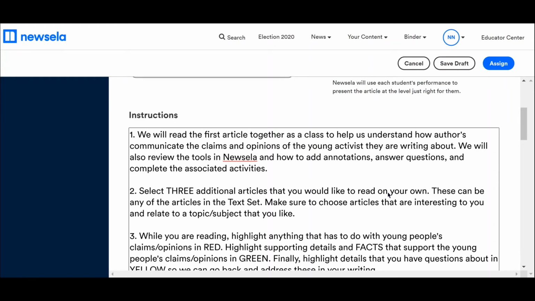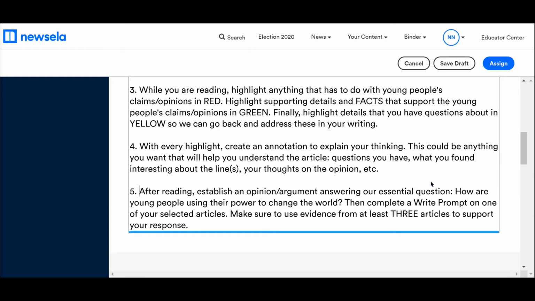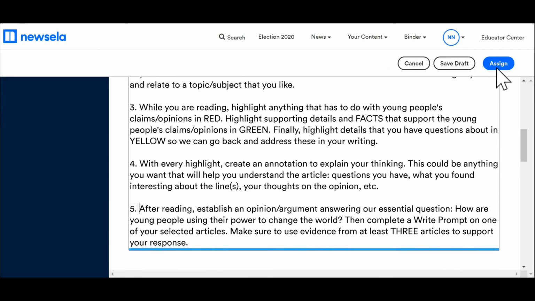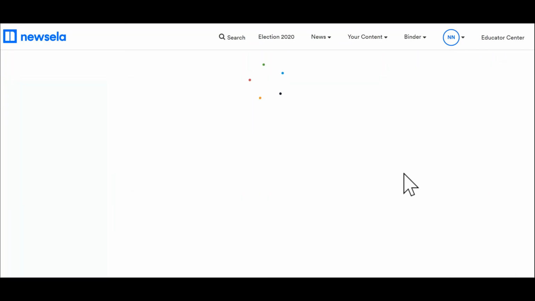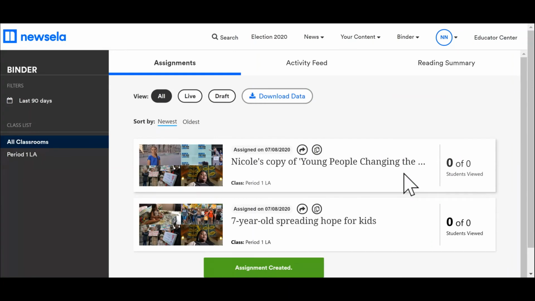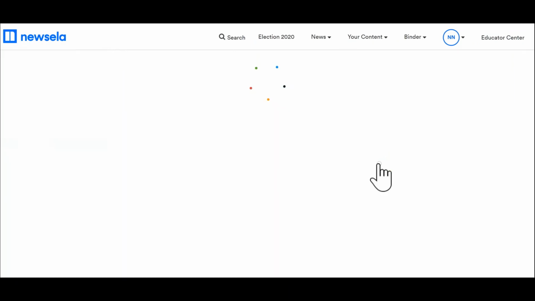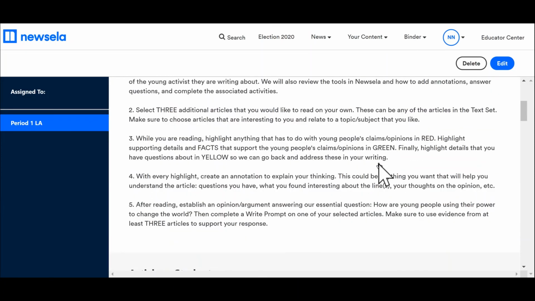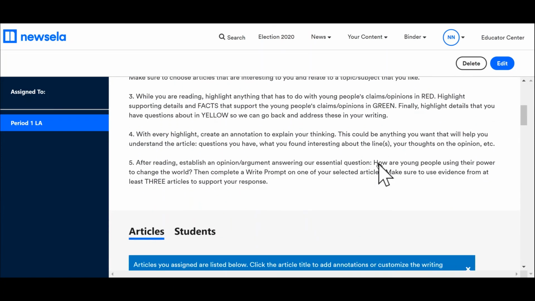This is really a teacher preference, but that is something that is kind of a stinker, is that when you copy it, it is saved to your personal content, and you can edit those things as you see fit. But when you create the assignment and actually assign it to your kids, those instructions do not copy over. So now when I click into it, you will see those instructions.